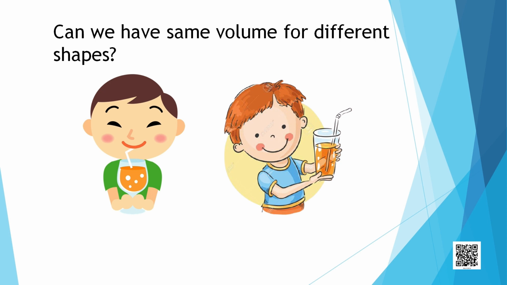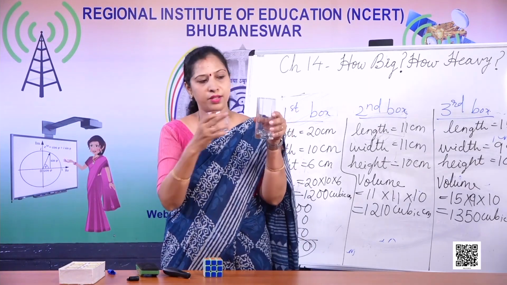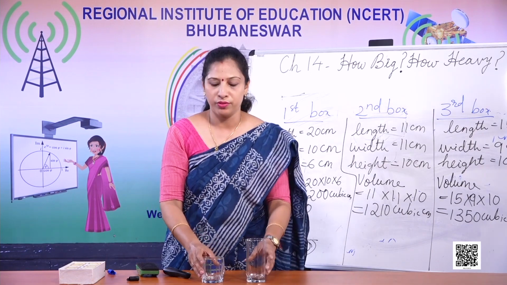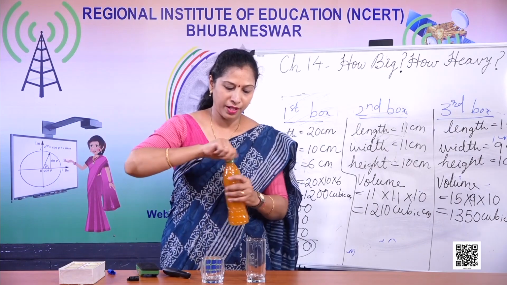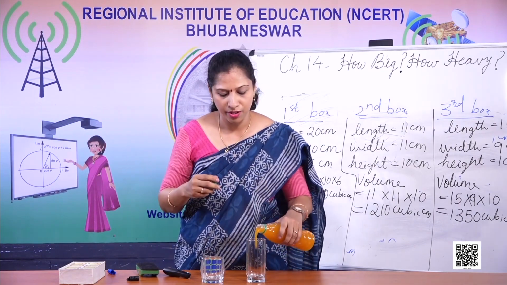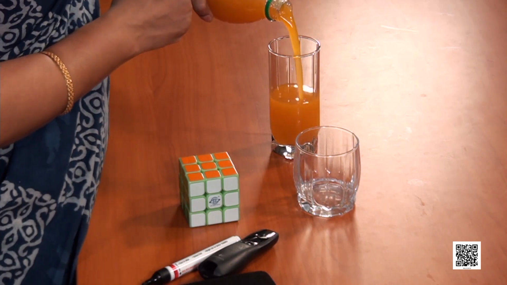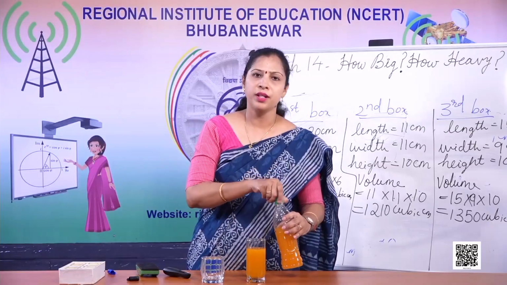So this is one glass. This is another glass. Now you can see both the glasses. One is big, one is small, according to Sonu and Monu. Okay. Now I'll pour some juice over here. Actually Monu has taken this glass. So Monu is having a bigger glass. Now I pour the juice.